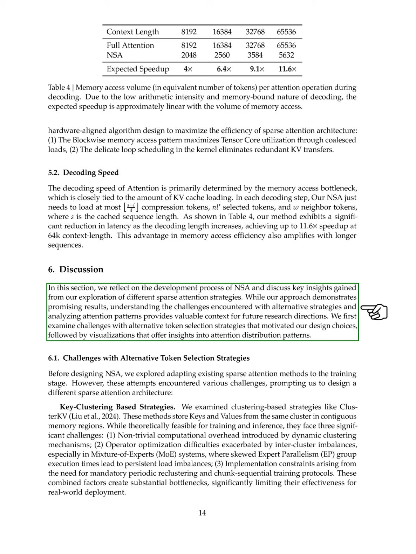In our discussion, we reflect on the development of NSA and share insights from exploring various sparse attention strategies. While our approach yields promising results, we recognize the challenges faced with other strategies and analyze attention patterns to inform future research. We first address the difficulties we encountered with alternative token selection strategies that guided our design decisions, followed by visualizations that reveal attention distribution patterns.